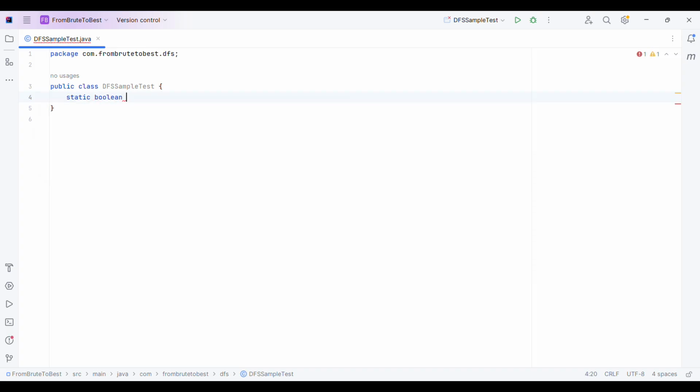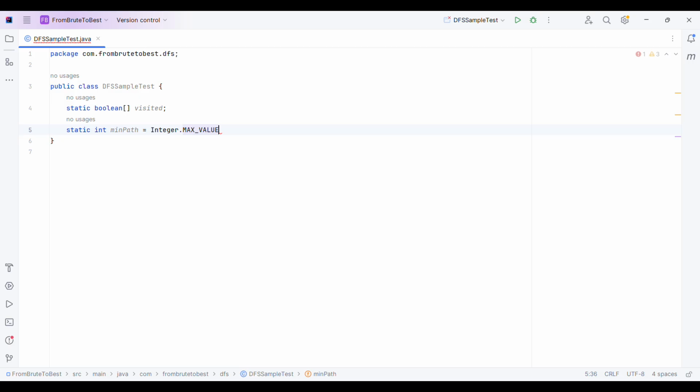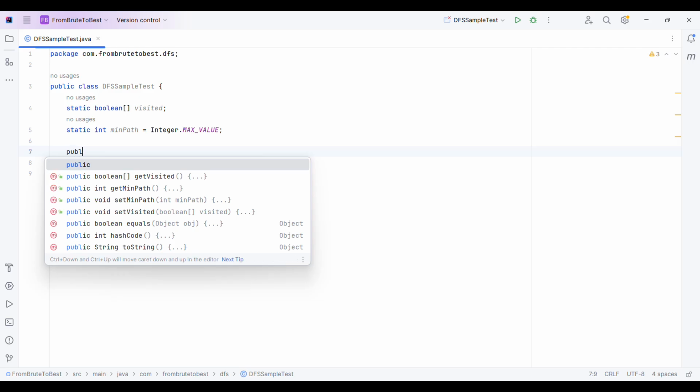Okay. So initially I will declare some variables. So this is our visited array, just to mark the nodes visited or unvisited, right? And then I will have a minimum path variable just to check which calculated path is the minimum one, right? And since it will contain the minimum path, I will assign it the maximum value, right? Now let me write our method.